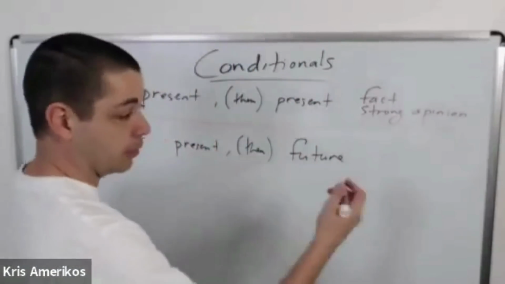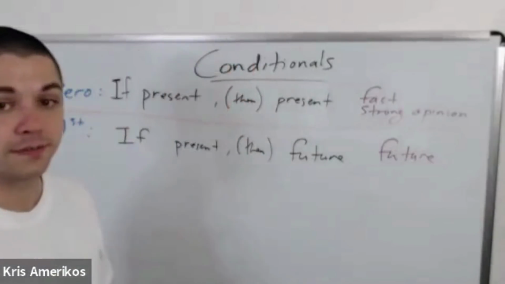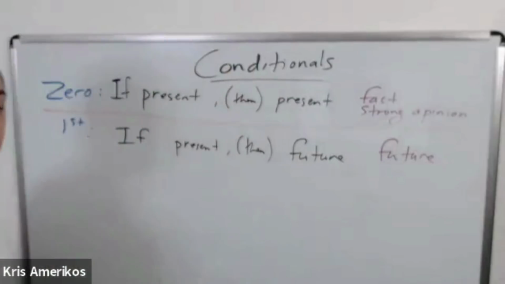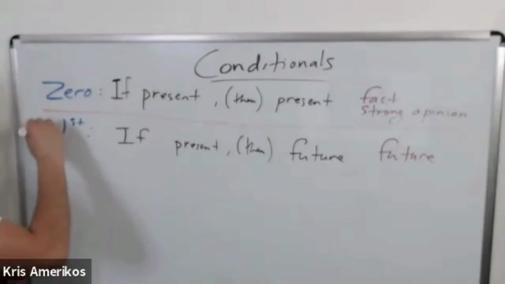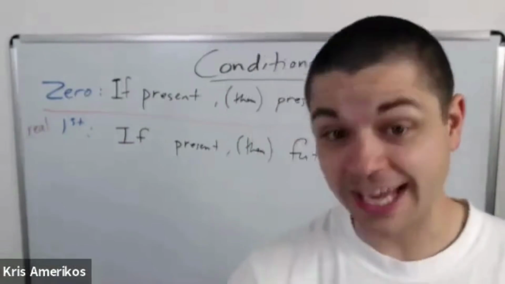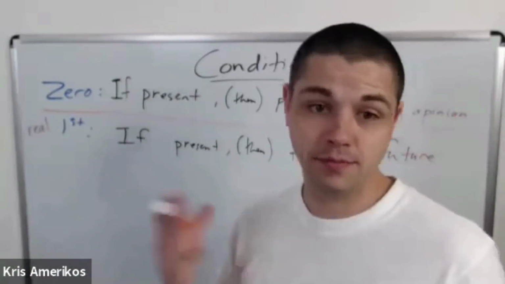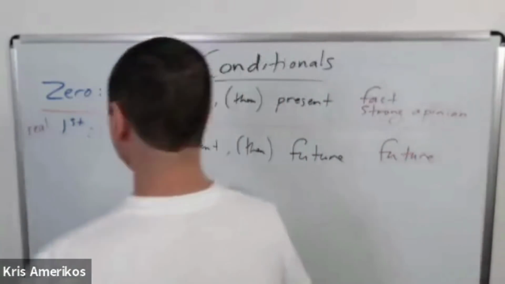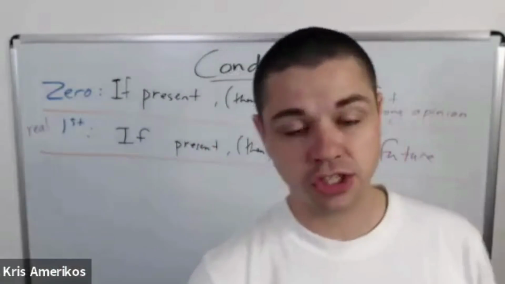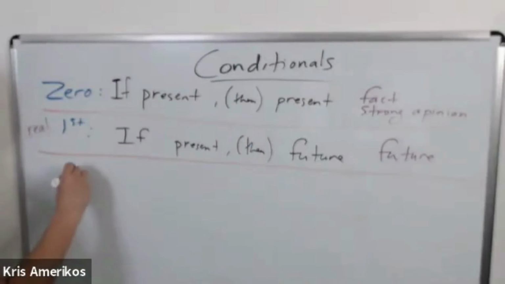So this is about the future. It's a future situation, and this is a real situation. It can happen or it cannot happen. Both are possible because it's in the future. Okay, and we talked about first conditional last time. So today we're talking mostly about second conditional.